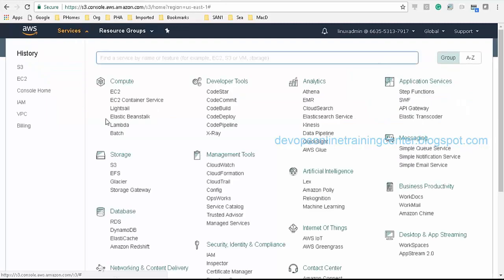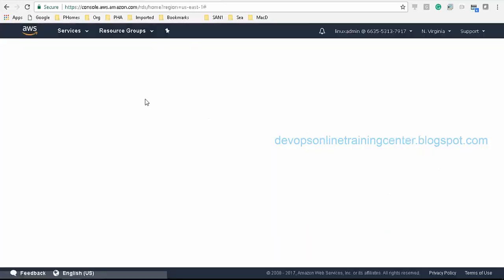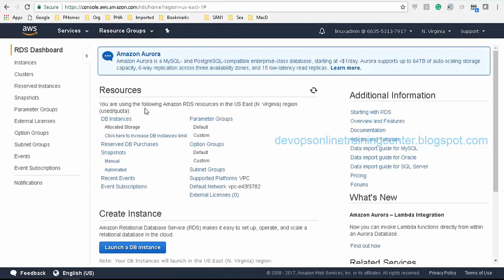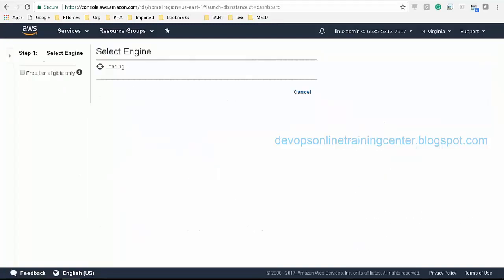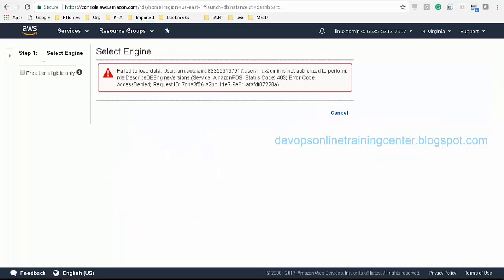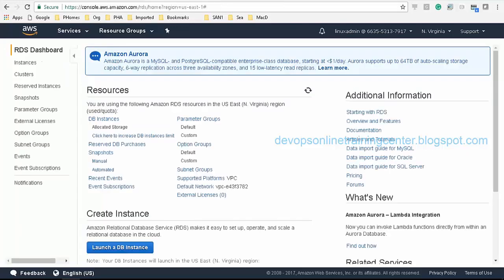Or let us say, let me go to database. Can I create a database? Launch a DB instance. Failed to load data because Linux admin is not authorized to perform this. Right? So this way, the EC2 admin user is only allowed to work on EC2 instances. He will not be able to work on anything else. So that is what IAM is.